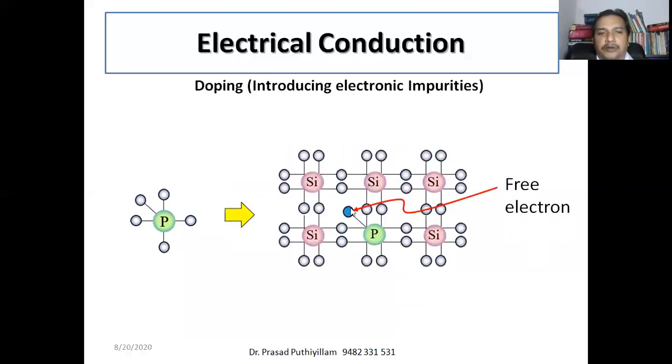If it is added to the silicon lattice, or if you replace a few silicon atoms with phosphorus, it creates one extra electron, or free electron. The extra electron gives a negative charge. Therefore, this type of doping with a negative charge is called an N-type semiconductor. This is a semiconductor which is having negative charge in the crystal lattice. We call it an N-type semiconductor.